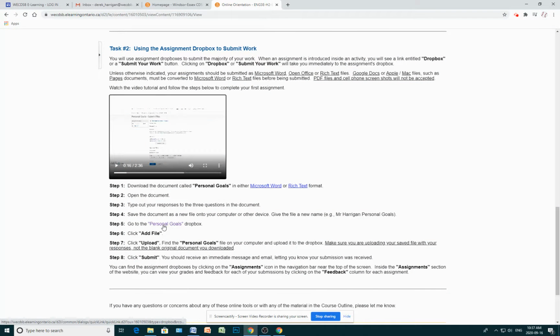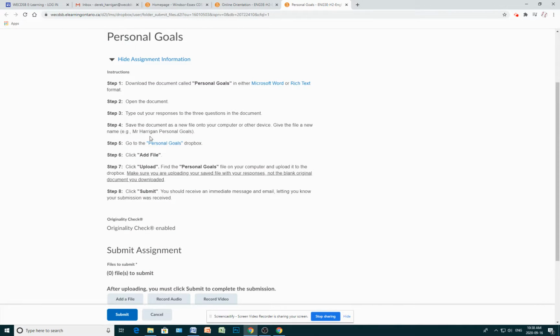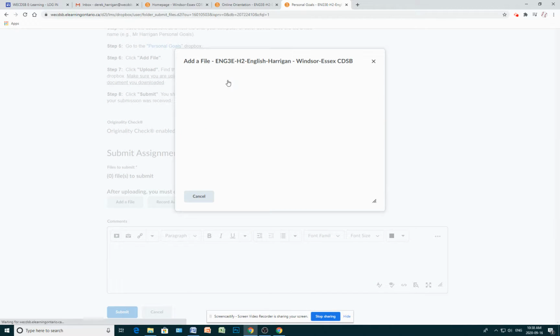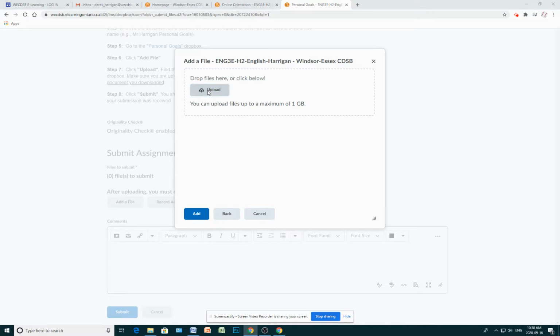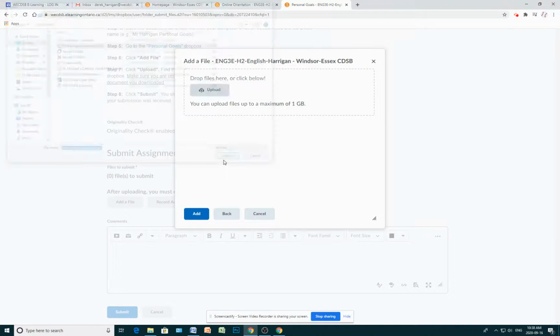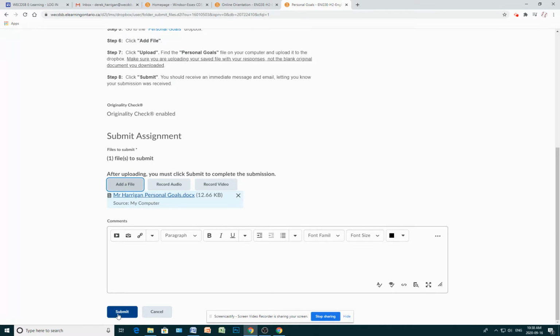and you'll see the instructions for the assignment have been repeated. And I'm going to go down to Add a File, My Computer, Upload, and then I put it on the desktop. So here it is, Mr. Harrigan Personal Goals. And I'm going to go Open, Add, and then I'll go Submit.